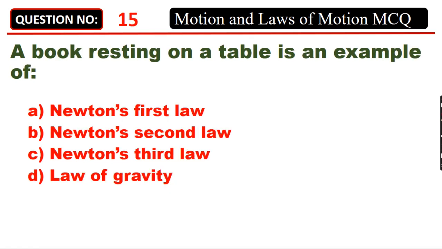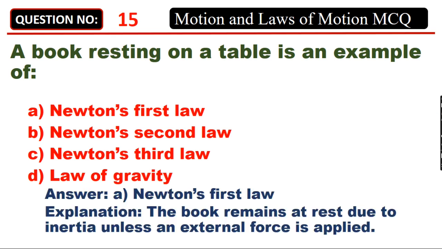A book resting on a table is an example of A. Newton's first law. B. Newton's second law. C. Newton's third law. D. Law of gravity. Answer: A. Newton's first law. The book remains at rest due to inertia unless an external force is applied.